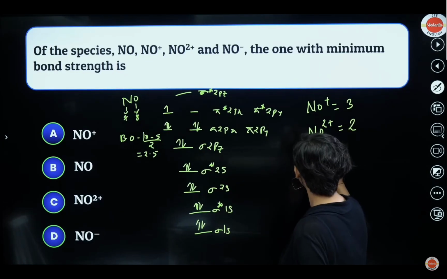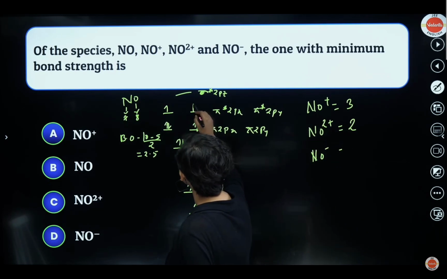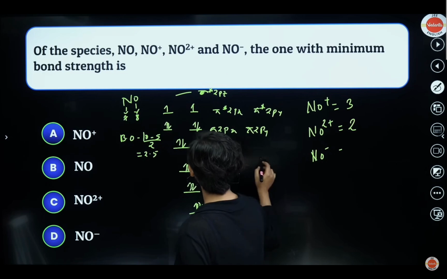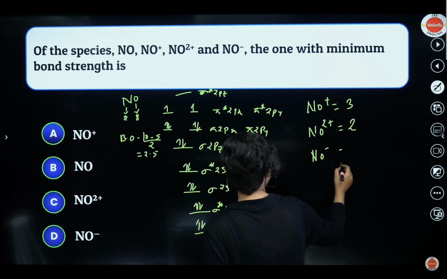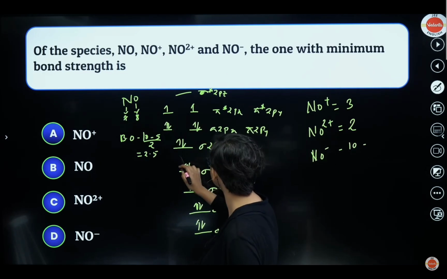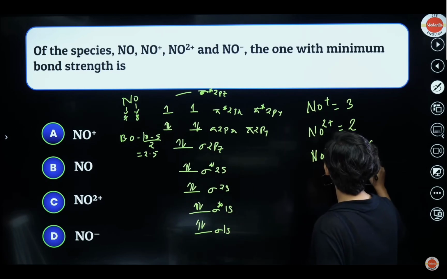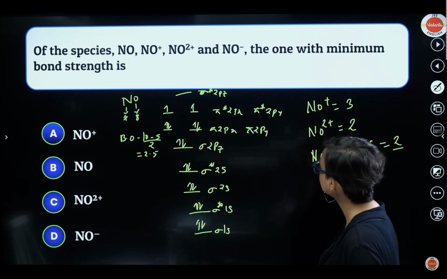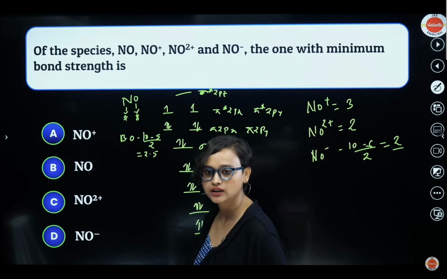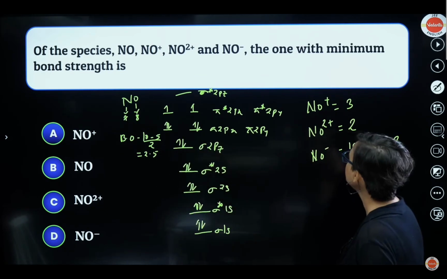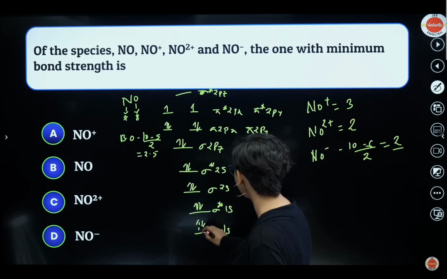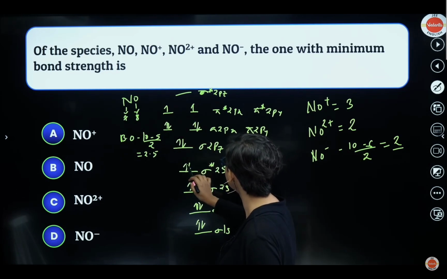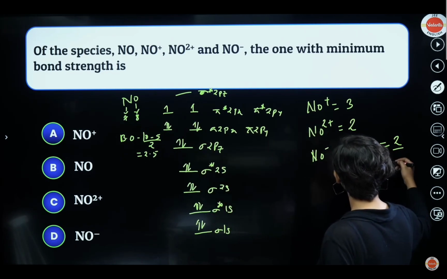And then NO minus, that means there is another 1 electron. So we will add it here. NO minus, another 1 electron. That means 1, 2, 3, 4, 5, 6, 7, 8, 9, 10. Bond order is 10 minus 6, that is 4, divided by 2, so this will be 2. The correct answer they say is minimum bond strength. One second. 10 minus 6, 4 divided by 2 is equal to 2.